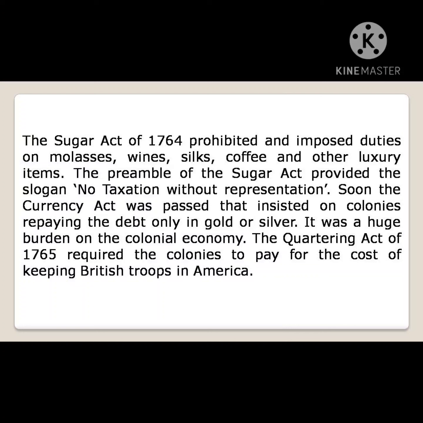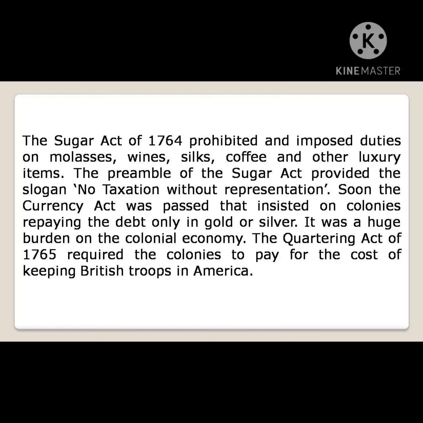The merchants did not accept this. The preamble of the Sugar Act provided the slogan "No taxation without representation." Soon the Currency Act was passed, which insisted on the colonies repaying the debt only in gold or silver.